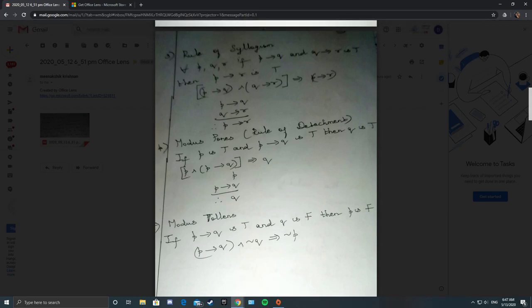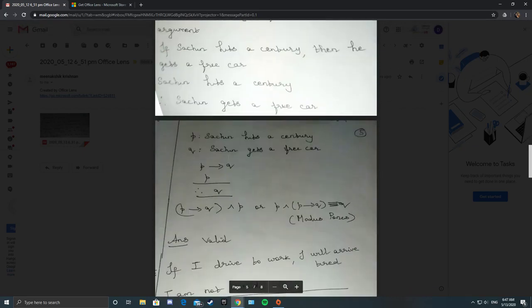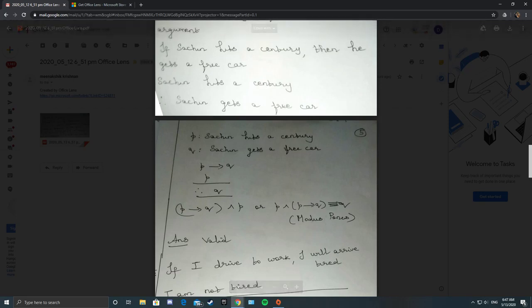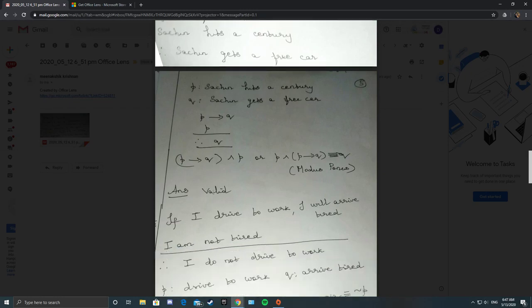So modus ponens is P and P conditional Q. So here you have P conditional Q and P. It is the same, as commutative law is true, so you can write P and P conditional Q implies Q by modus ponens, therefore it is a valid argument. With the premises we have shown that the conclusion is true, so it is a valid argument.